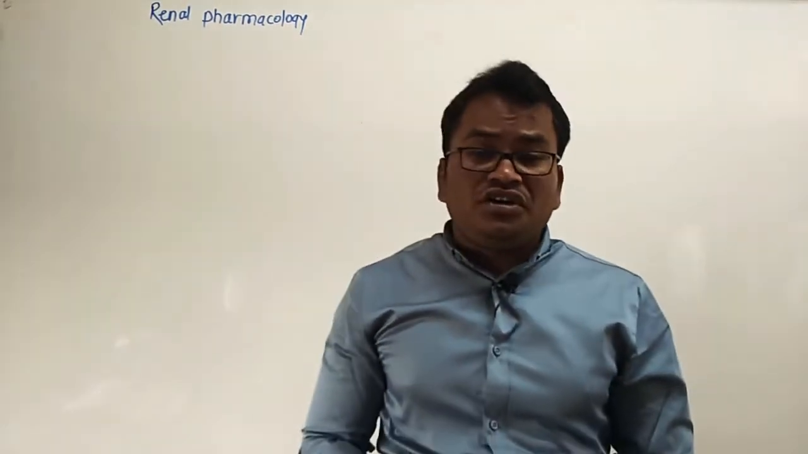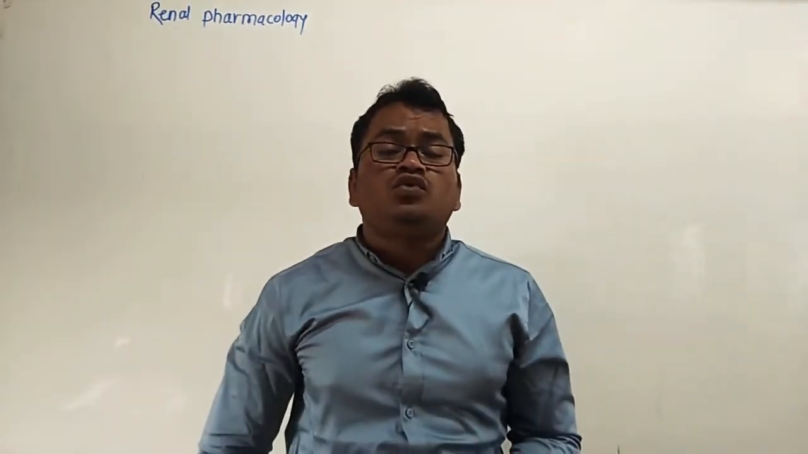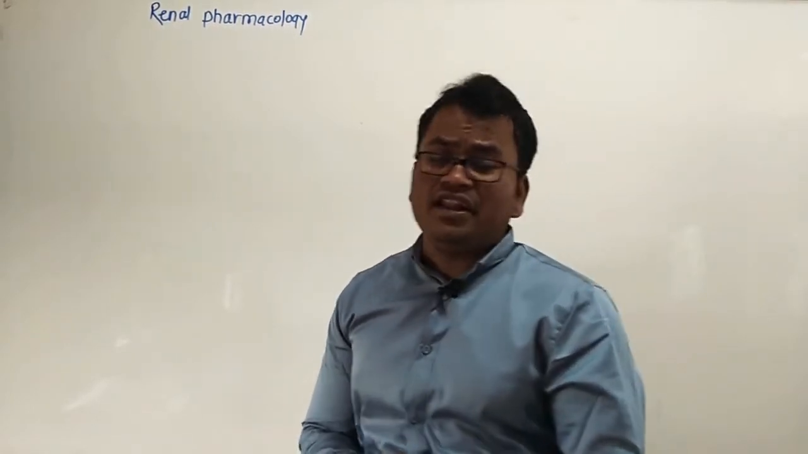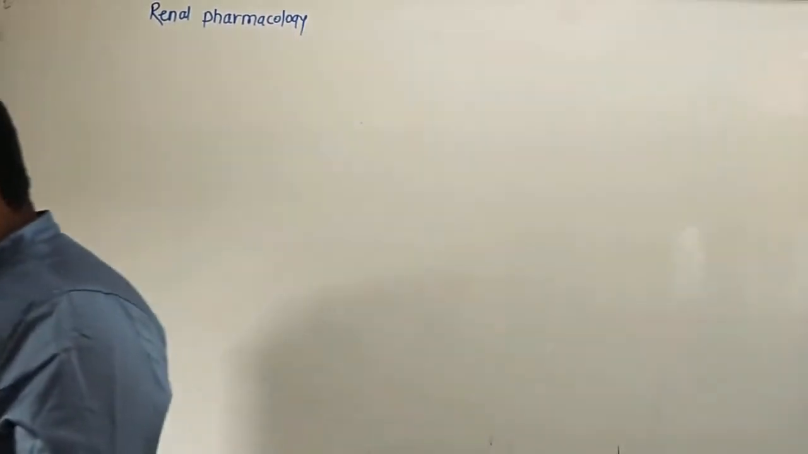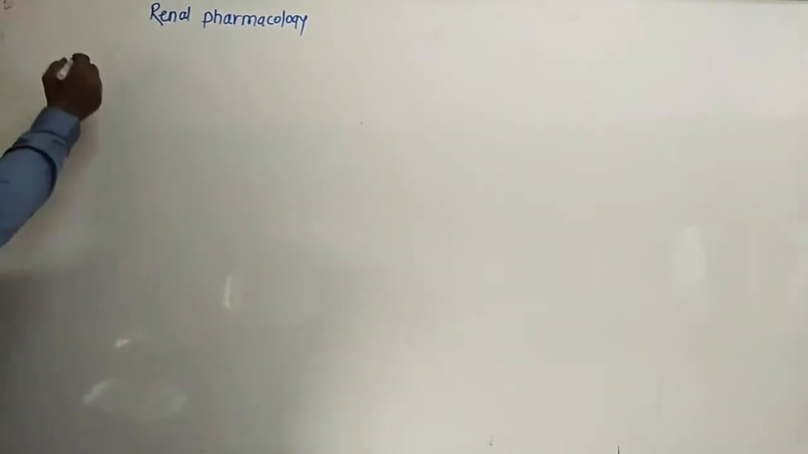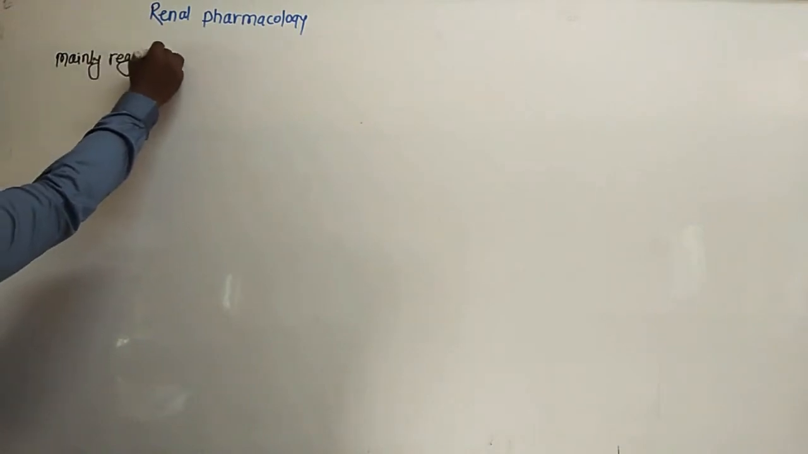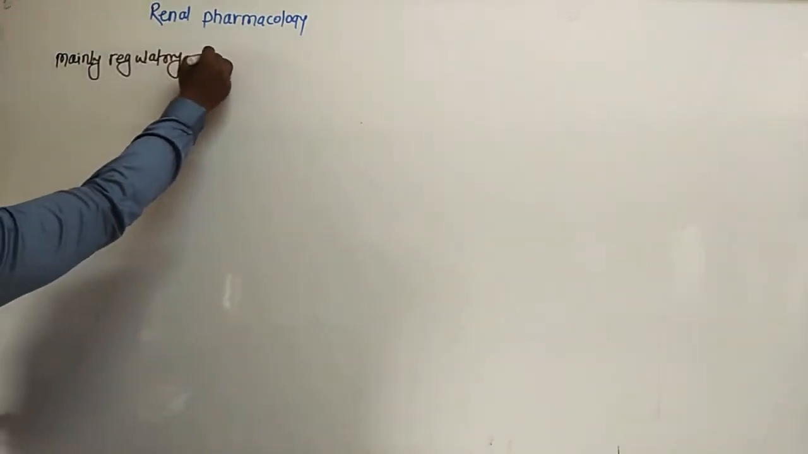So first of all, we know in humans there are a number of kidneys, how many? 2 in number. This is the right kidney and the left kidney. The function of the kidney is, it is the regulatory organ, it is the excretory organ, it maintains the hormonal balance. So the kidney is mainly a regulatory organ.